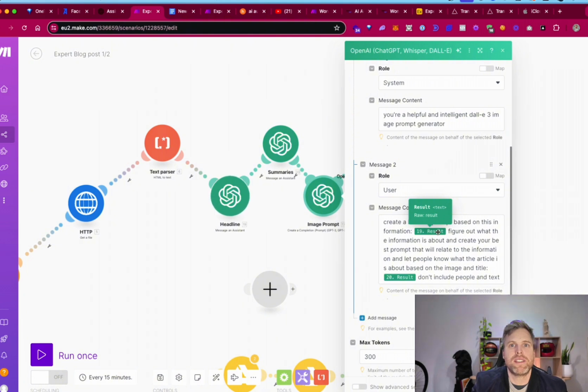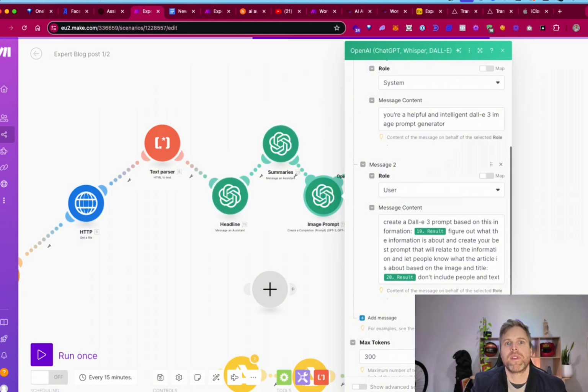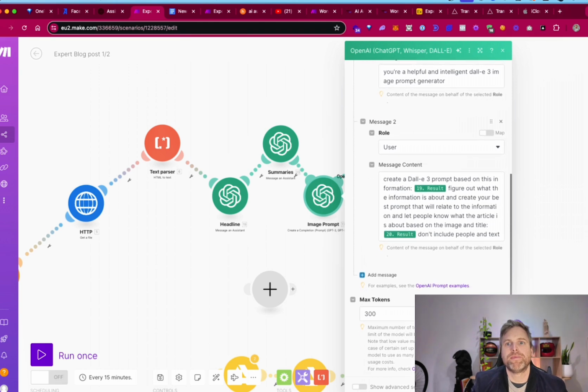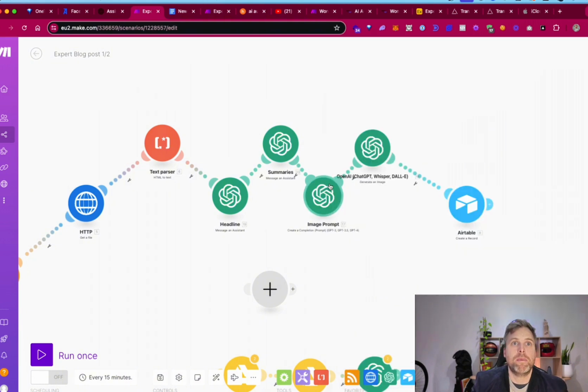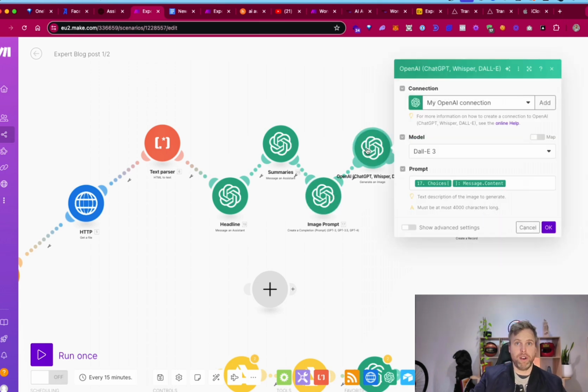So that one, there's the results, and then that one summarize results there. 300 tokens. If you want more text in the article, feel free to increase that, but I would increase it a little later. This is for an image, so that's fine. 300 will be totally fine.